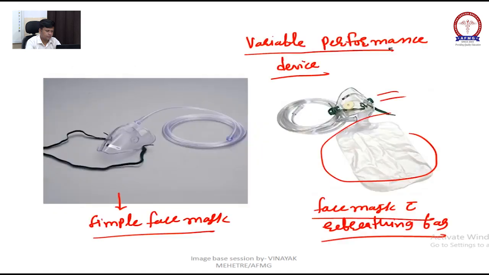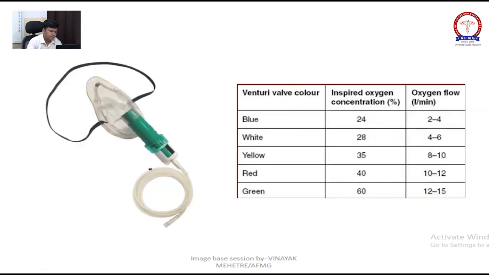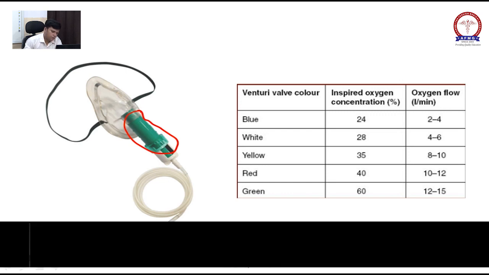Now see, the simple face mask is transparent, everything is transparent, right? Now this is something attached to it. This is called a Venturi mask, not Manchuri. Venturi mask.